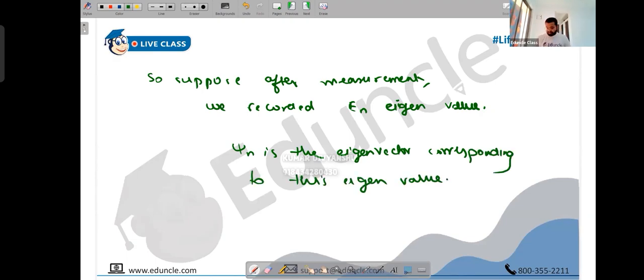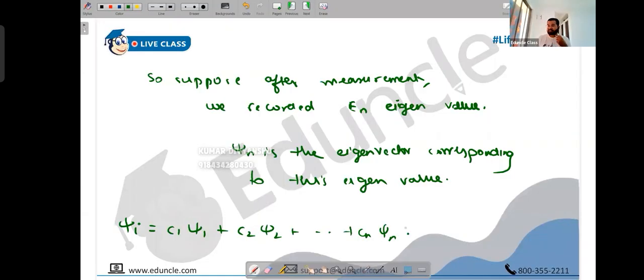I already told you that eigenvectors are nothing but the wave functions which we can use for the linear combination. So the initial wave function will be a linear combination of C1 psi 1, C2 psi 2, and Cn psi n. Suppose you turned on the lights to measure energy, and you found the energy was minus 3.5, say in a hydrogen atom. We know minus 13.6 is for the ground state, and minus 3.5 is for the first excited state, n equals 2. So you found an energy corresponding to n equals 2.